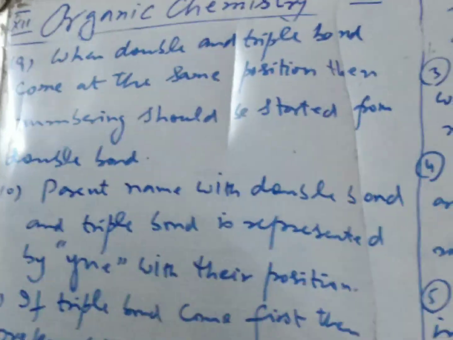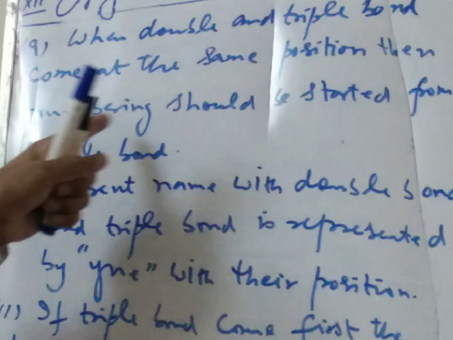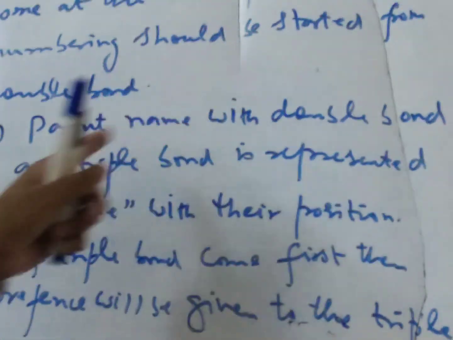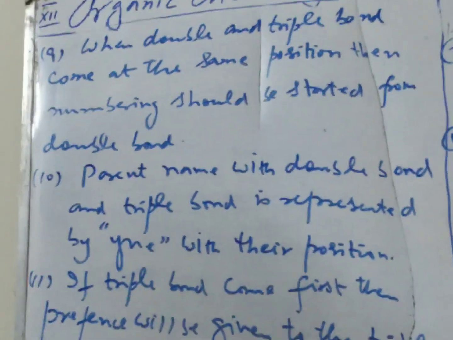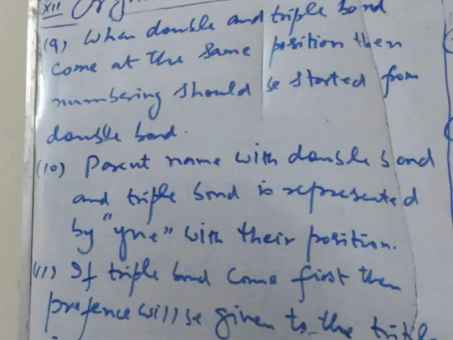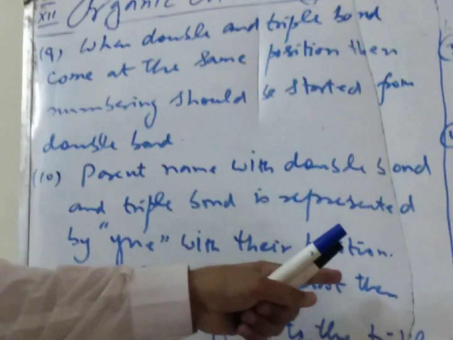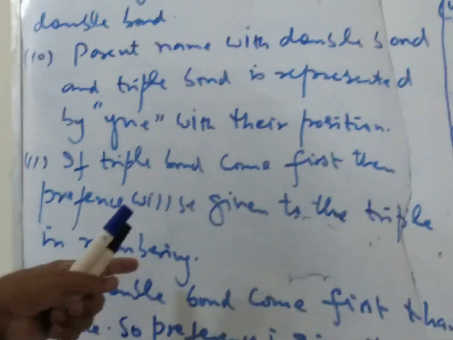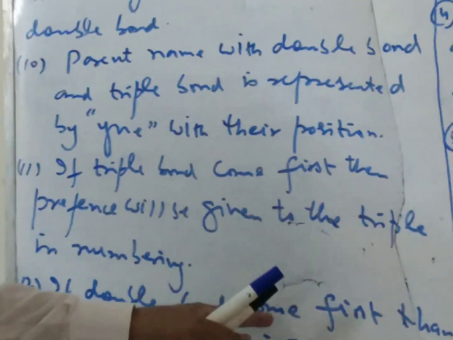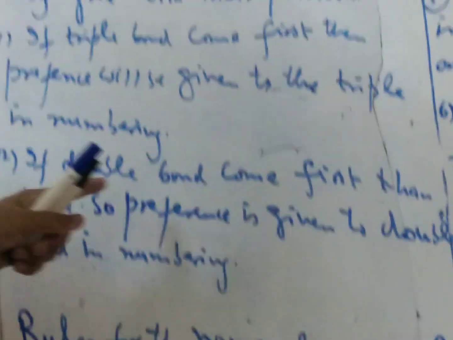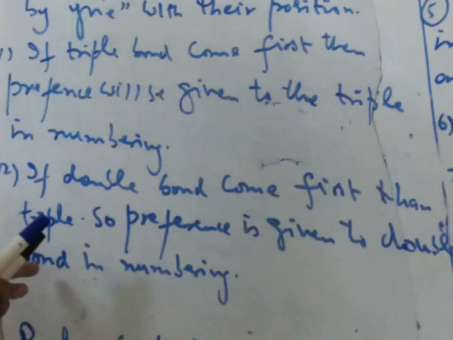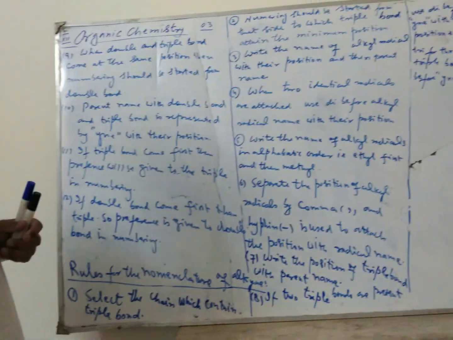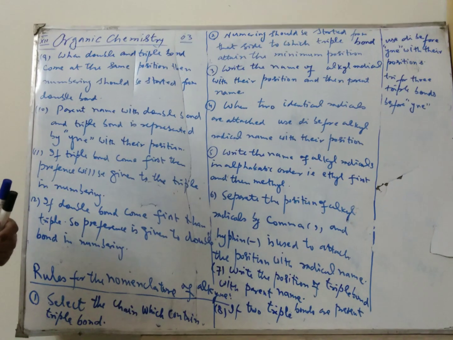When double and triple bonds come at the same position, then numbering should be started from the double bond. The parent name with a double bond and a triple bond is represented by ENYNE with their positions. If the triple bond comes first, then preference will be given to the triple bond in numbering. If the double bond comes first, then the triple, preference is given to the double bond in the numbering. So these are the rules and we will apply them one by one on different compounds.